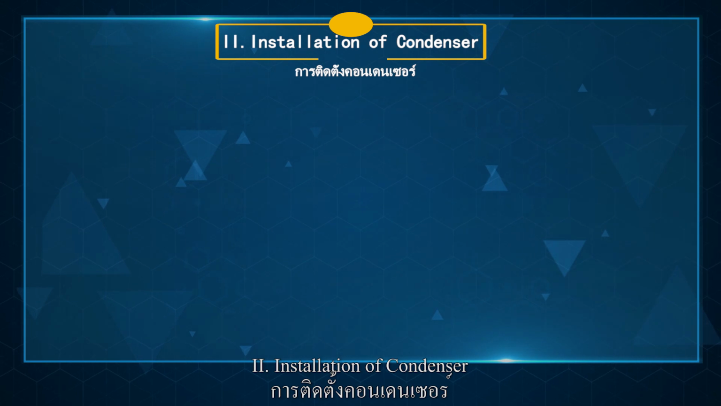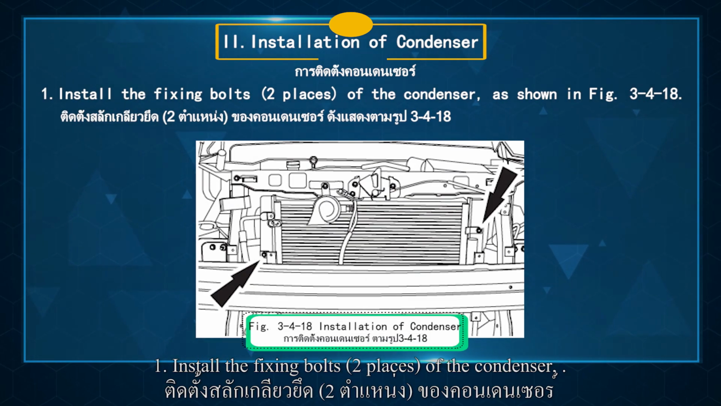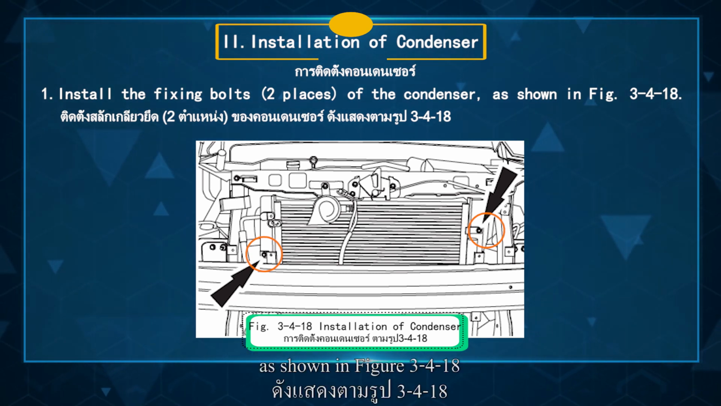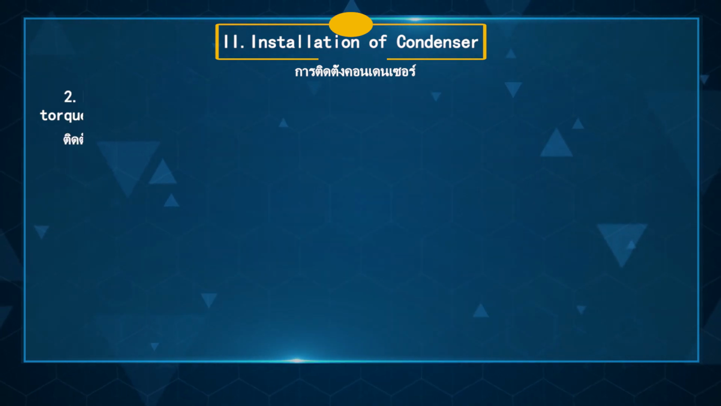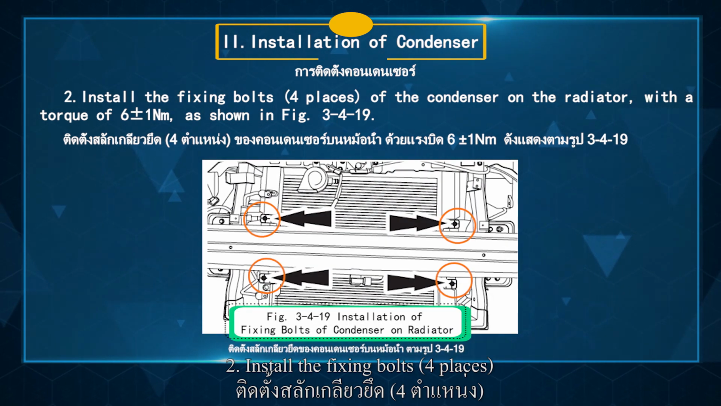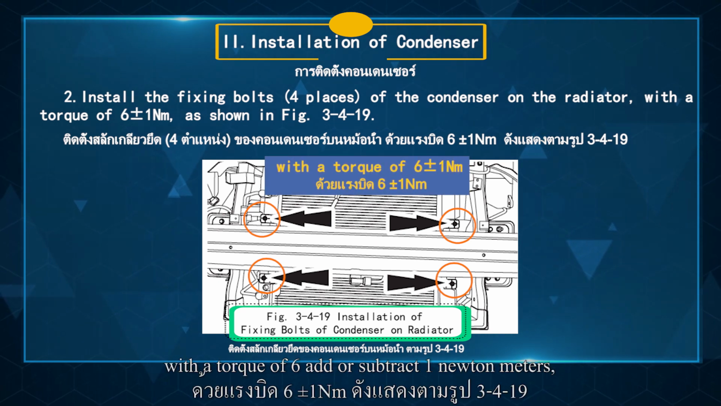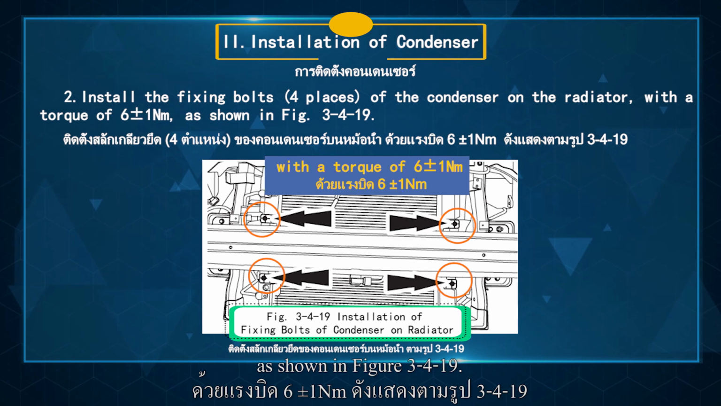2. Installation of condenser. 1. Install the fixing bolts 2 places of the condenser, as shown in figure 3.2.4.18. 2. Install the fixing bolts 4 places of the condenser on the radiator with a torque of 6.8 ± 1 Nm, as shown in figure